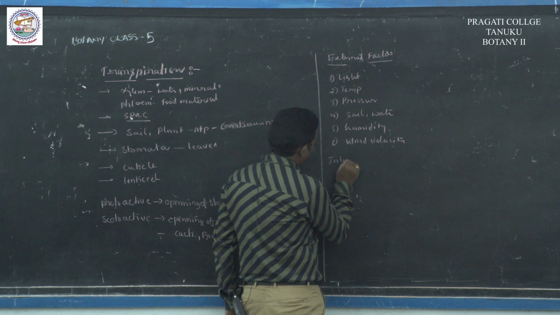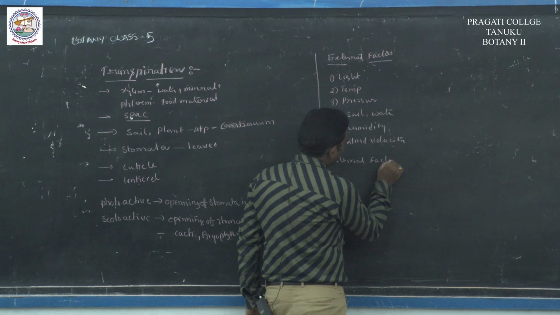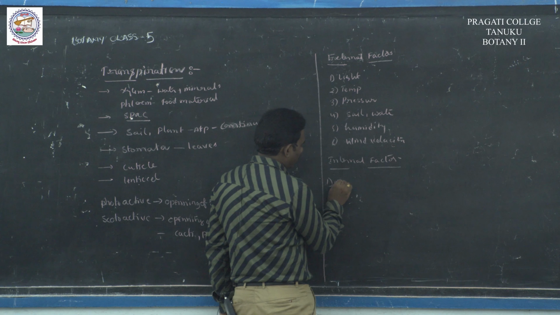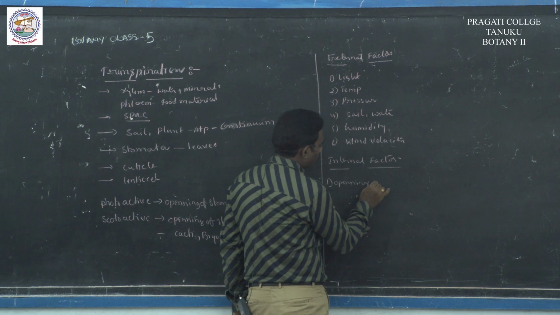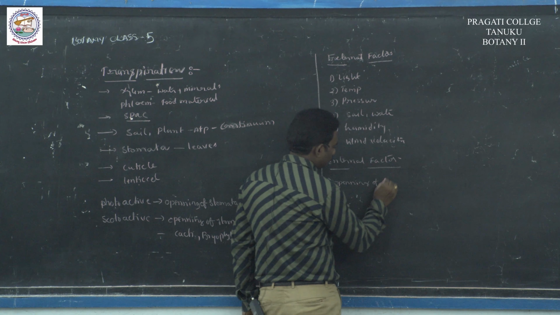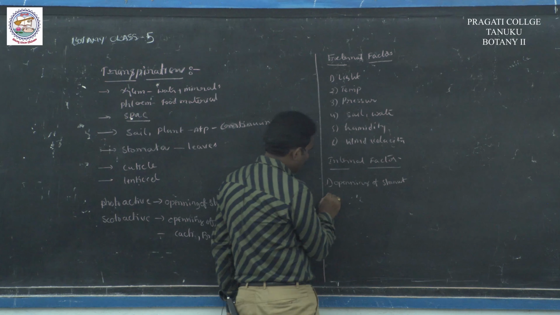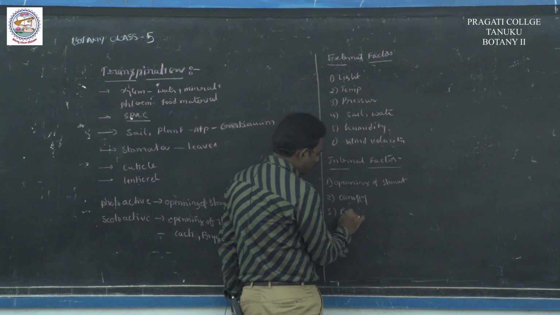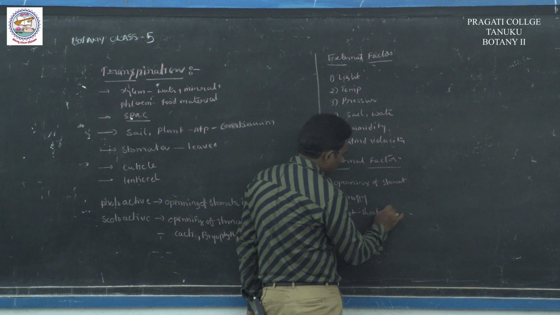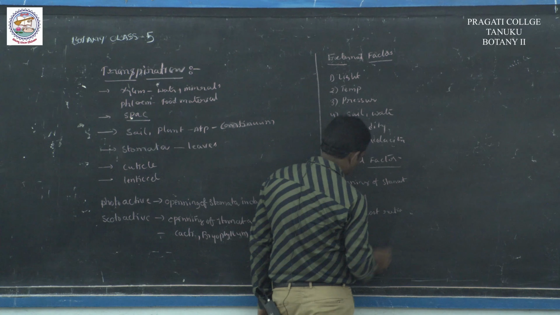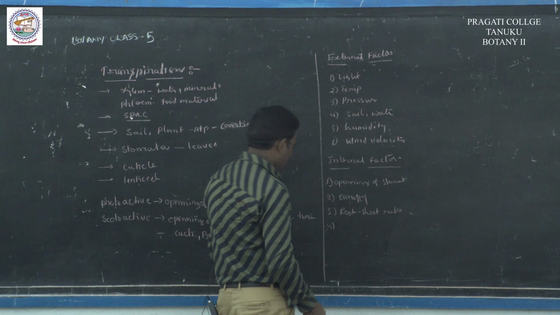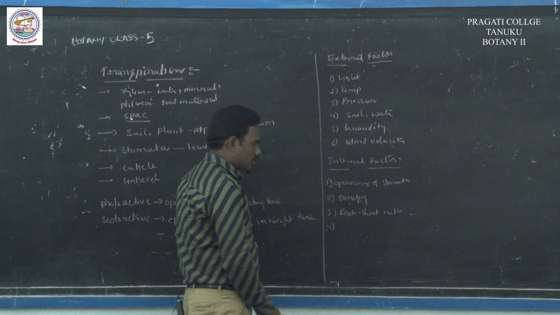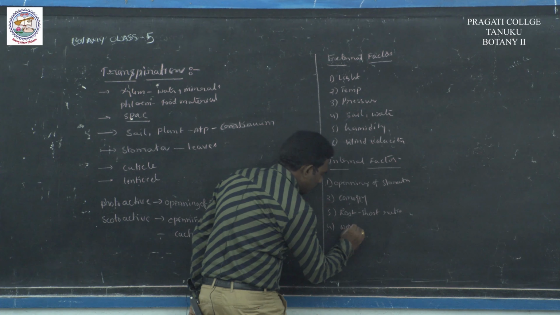Internal factors are opening of stomata, canopy structure, root shoot ratio, and how many stomata are working in the leaf.